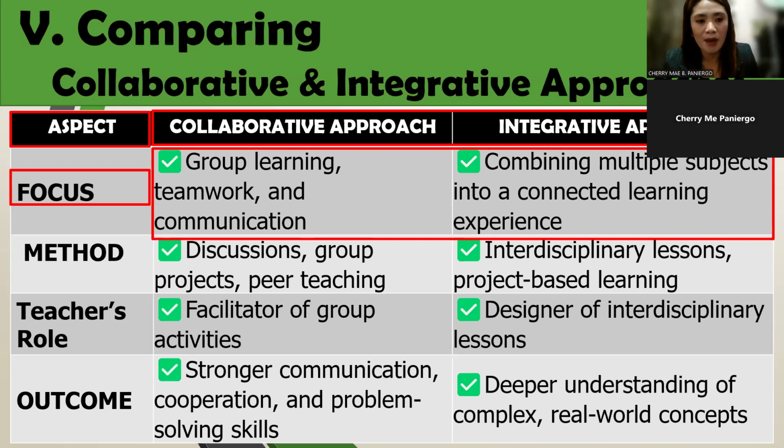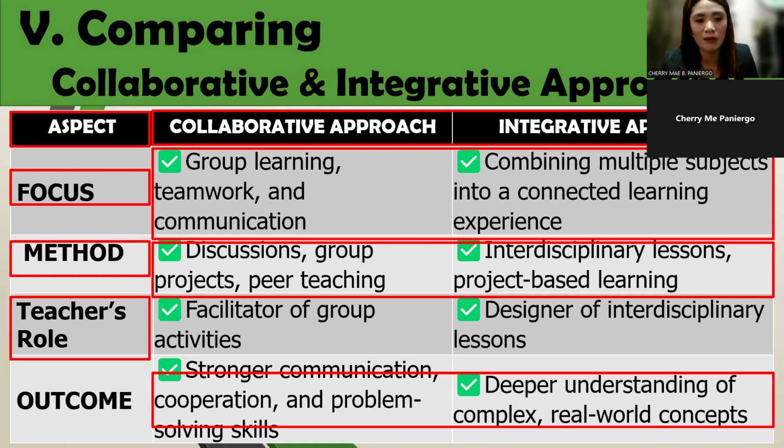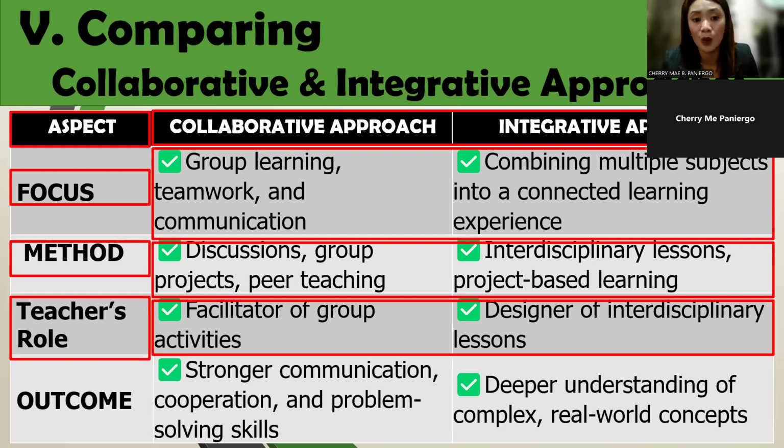And then I have here the methods. The methods used in the collaborative approach are discussion, group projects, and peer learning. And also in the integrative approach, I have here interdisciplinary lessons and project-based learning. And also the roles of the teacher: in the collaborative approach, we have the facilitator of group activities. In the integrative approach, the teacher is the designer of interdisciplinary learning.